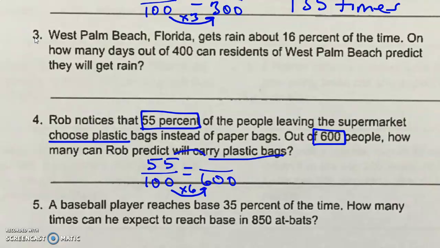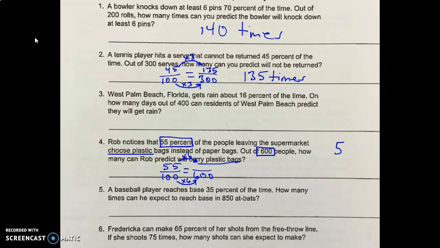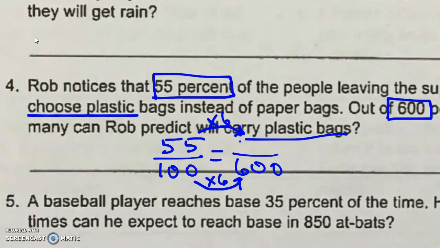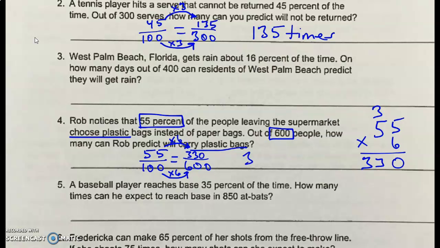Whatever you do to the denominator, do to the numerator, multiply by 6. 55 times 6. I could do that in my head. Some of you can also. You could do 50 times 6 and then 5 times 6 and add those together. So 6 times 5 is 30, plus the 300, 330. So that would be 330 people.